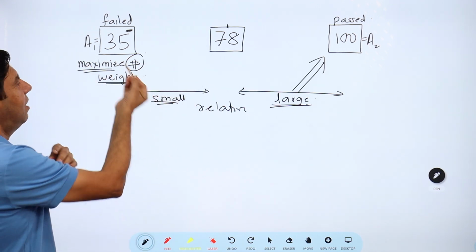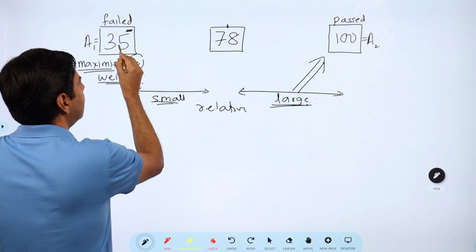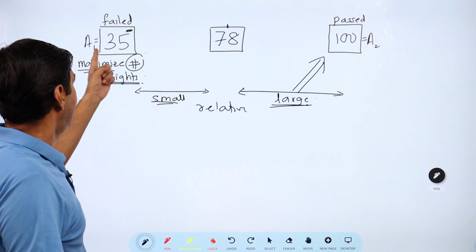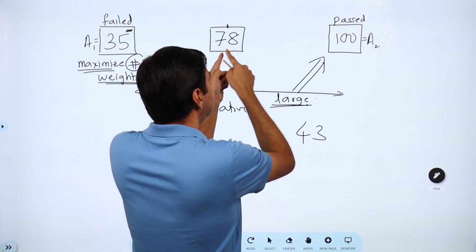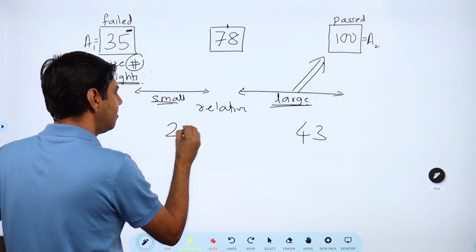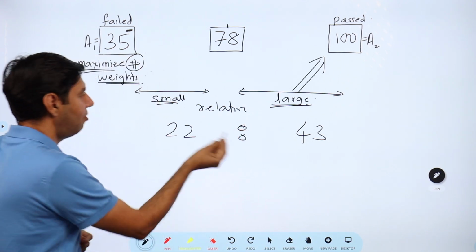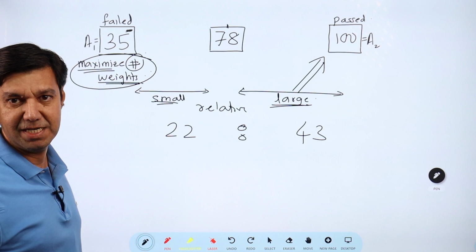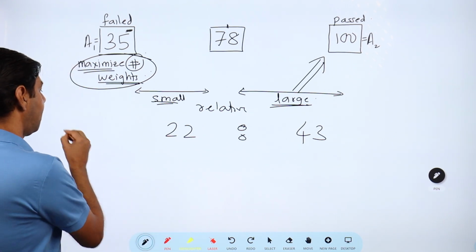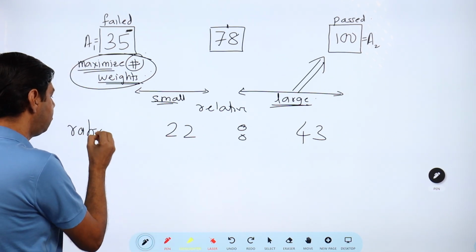And once you know this, now it's very simple. This distance, 35 minus 78, that's 43. Write that 43 to this side. This distance is 22, write the distance to this side. This is the ratio of the weights for which this number will be maximized. So this is the ratio and we need the actual numbers.